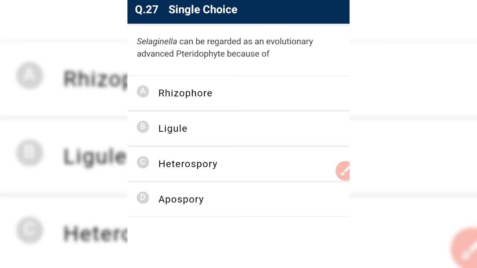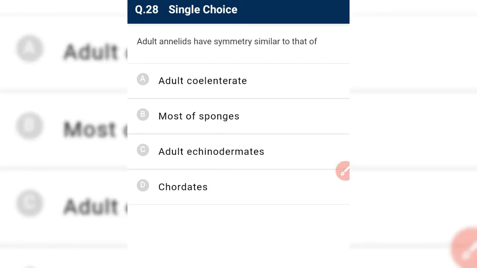Selaginella, that is also known as Sanjeevani Booti. Selaginella can be regarded as an evolutionary advanced pteridophyte because of heterospory. Adult annelids have symmetry similar to that of, see, adult annelids are bilaterally symmetrical. And we humans are also bilaterally symmetrical. There is a plane which can divide our body into two equal halves. So we are bilaterally symmetrical, similar to adult annelids.